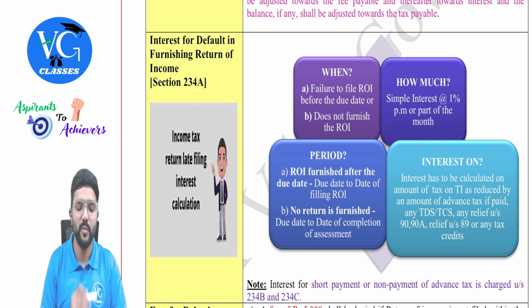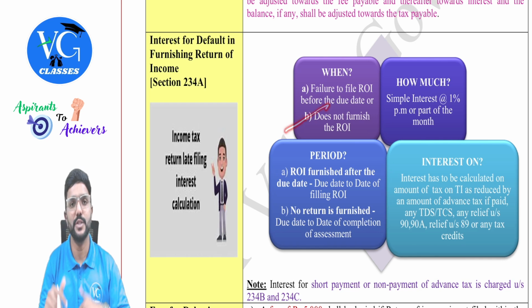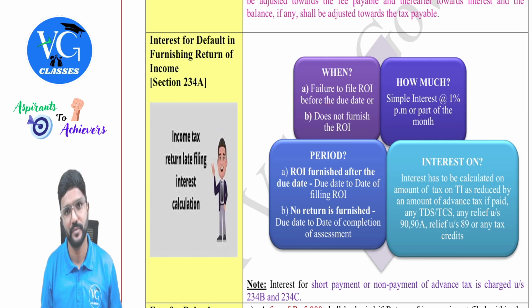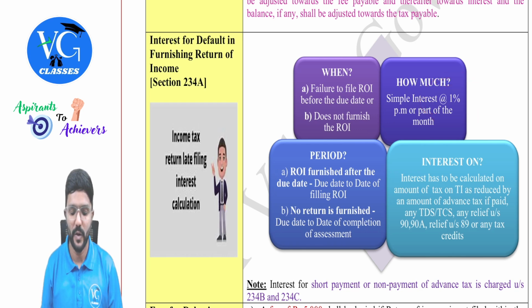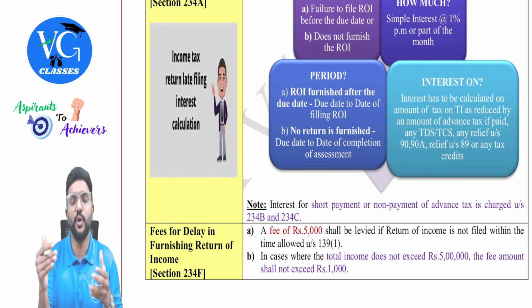Okay. First of all, interest under section 234A is levied when the assessee has failed to file the return of income before the due date, or the assessee has not at all furnished the return of income. Even for a belated return, late interest would be charged, guys, along with late fee. Okay. So interest is at 1% per month or part of the month. Period. Interest is from when to when?